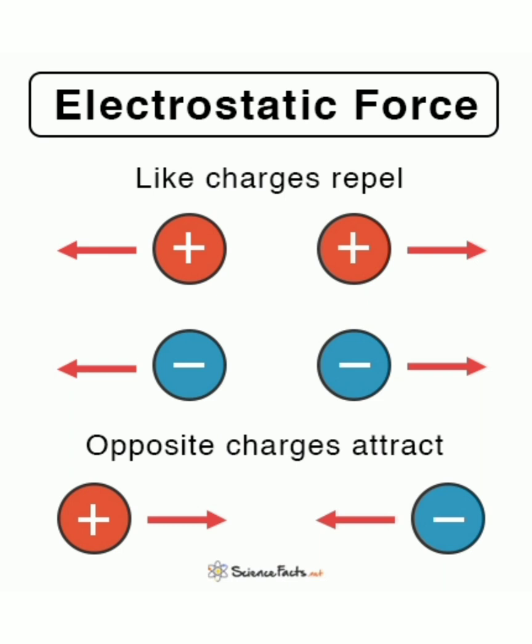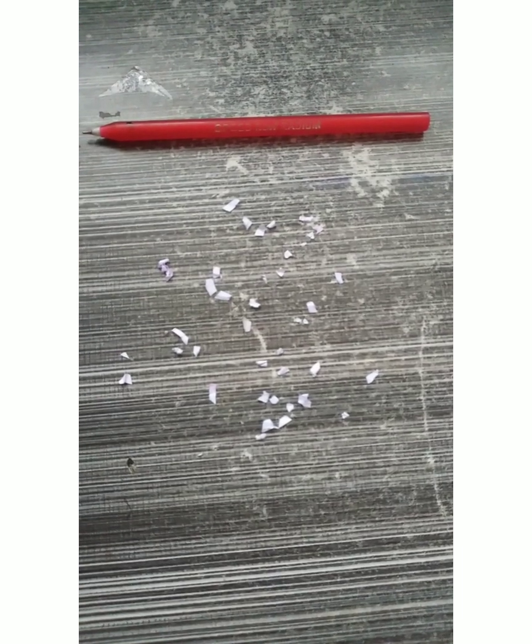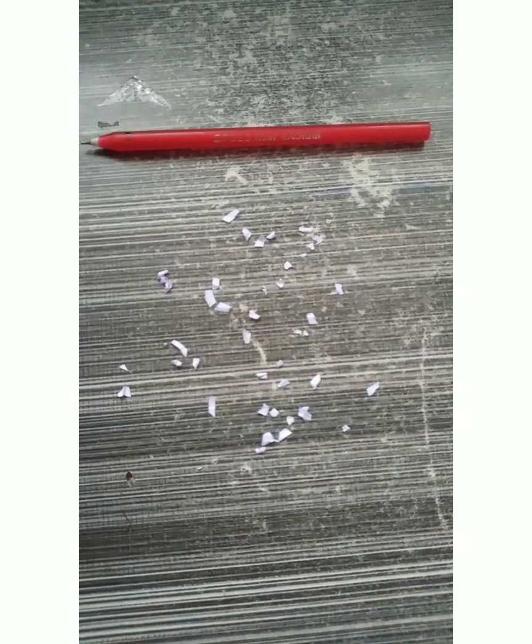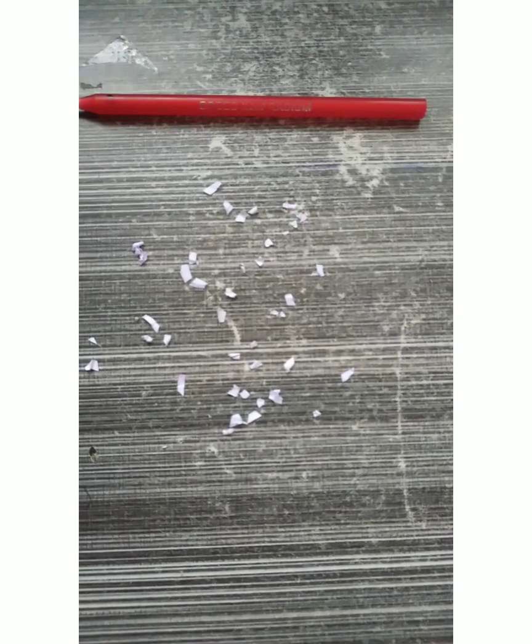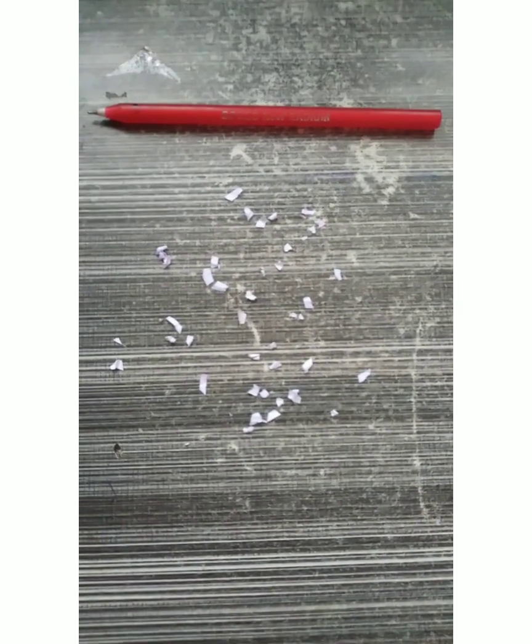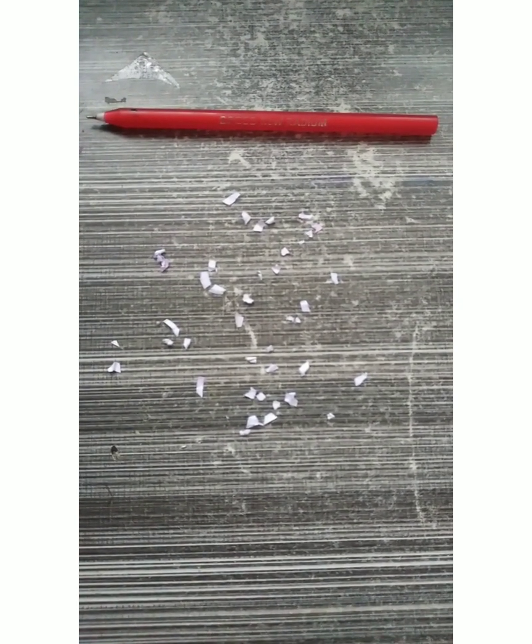Here I have shown a simple demonstration of the electrostatic force of attraction. The things required are a ballpoint pen and pieces of paper. Simply rub the ballpoint pen on hair, especially dry hair, then bring the ballpoint pen towards the pieces of paper. Then you can observe that the pieces of paper are attracted towards the ballpoint pen.